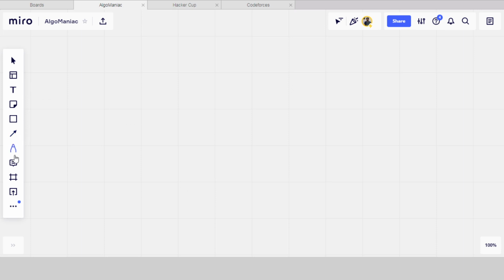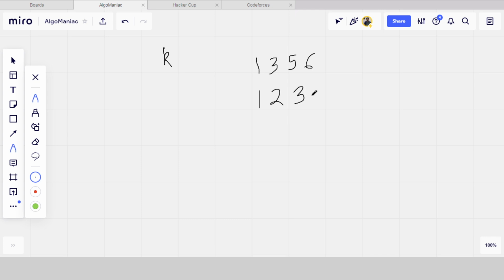So first of all we will come to the value of k. The median is, for example, there is an array given 1, 3, 5, 6. It is an even number of elements. Let's say there is 1, 2, 3, 5 and 6. It is already in increasing order, or non-decreasing order. So the median for this will be 3, and the median for this will be again 3.